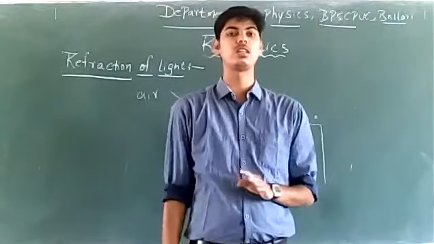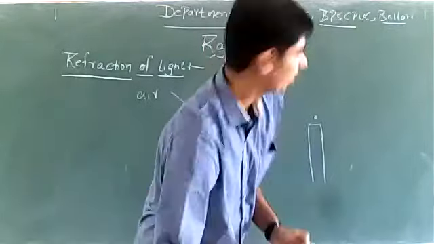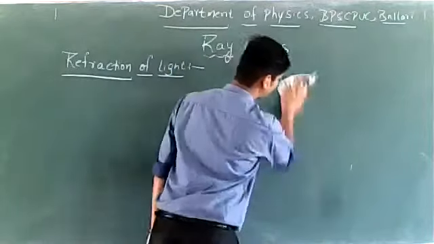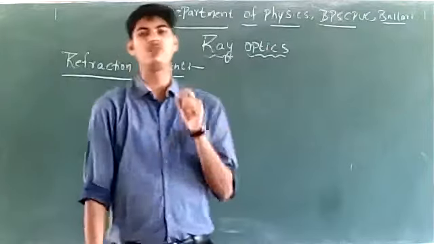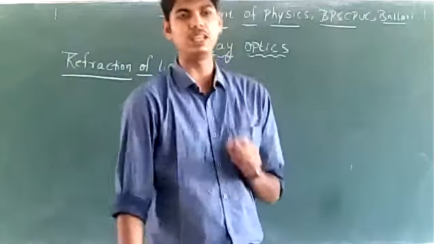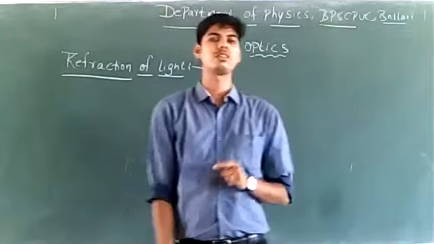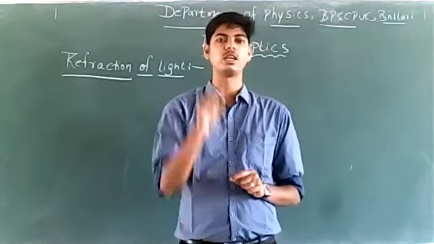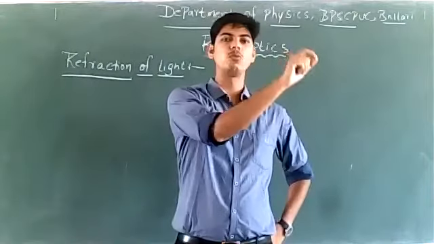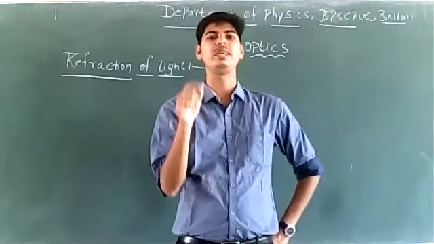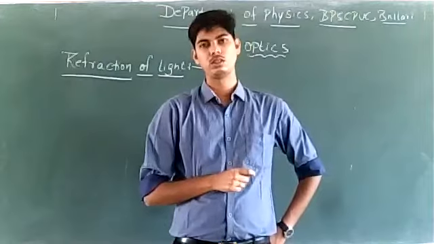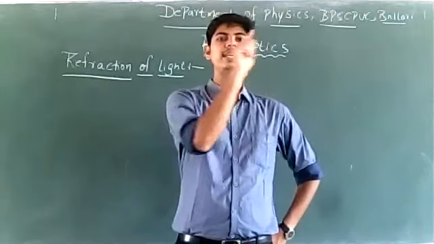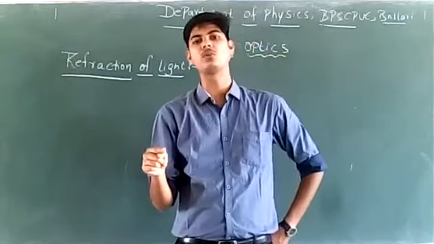Refraction of light is a different phenomenon. As far as refraction of light is concerned, there will be a change in the medium of light. Light travels from one medium to another medium in refraction. For light to get refracted, it must travel from one medium to another medium.